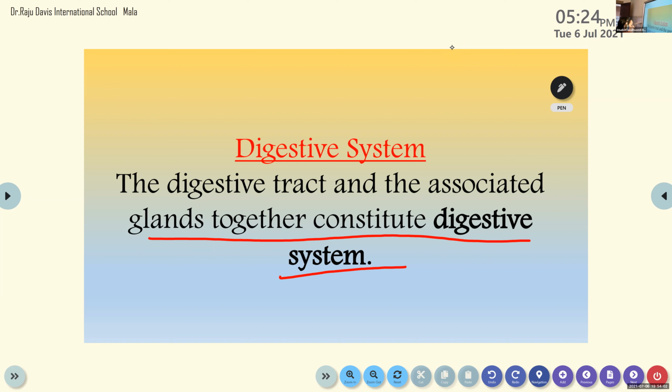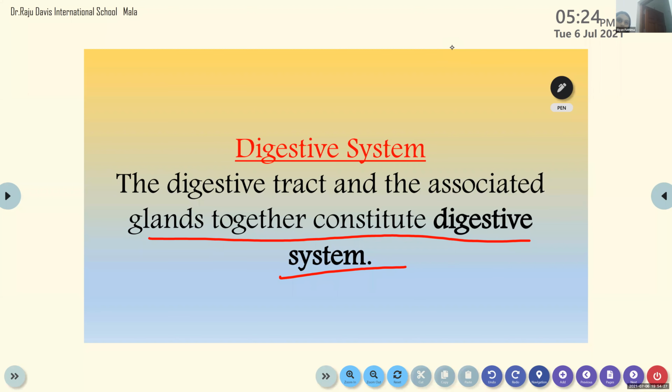In our digestive tract, we have different compartments or parts, starting with the mouth or buccal cavity and ending in the anus. These different parts are associated with the 3 glands, such as salivary glands, liver and pancreas. All of these together are known as the digestive system. Is it clear?